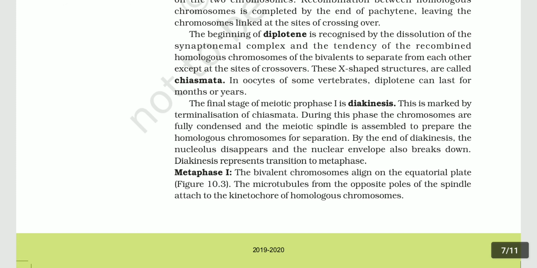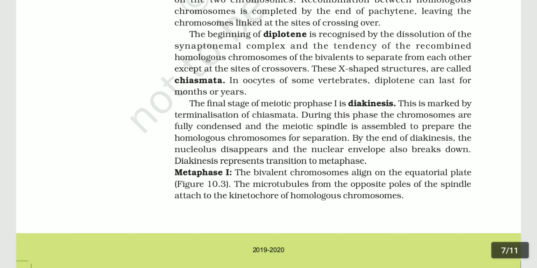The final stage of meiotic prophase first is diakinesis. This is marked by terminalization of chiasmata. During this phase, the chromosomes are fully condensed and the meiotic spindle is assembled to prepare the homologous chromosomes for separation. By the end of diakinesis, the nucleolus disappears and the nuclear envelope also breaks down. Diakinesis represents transition to metaphase.